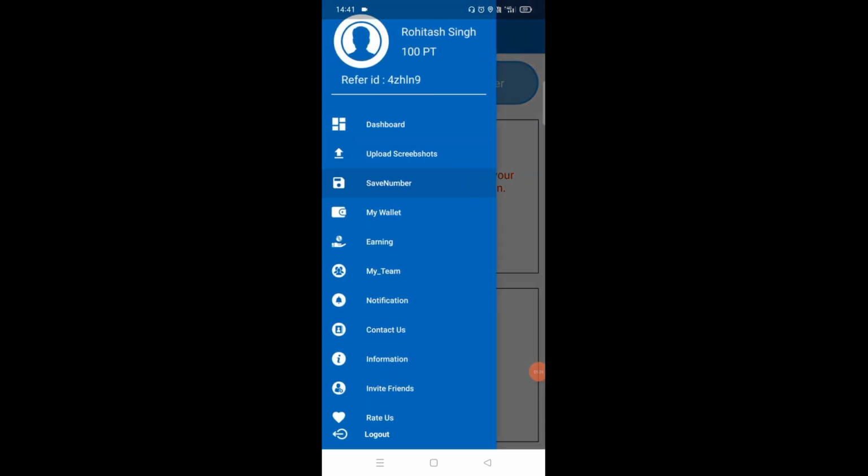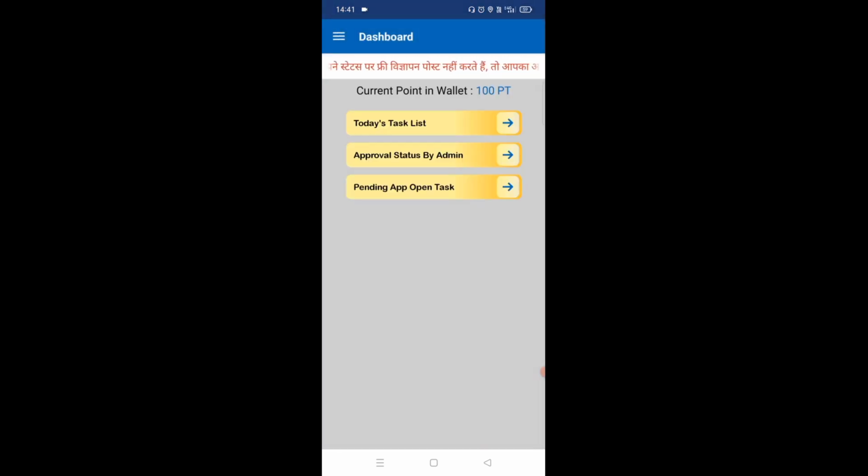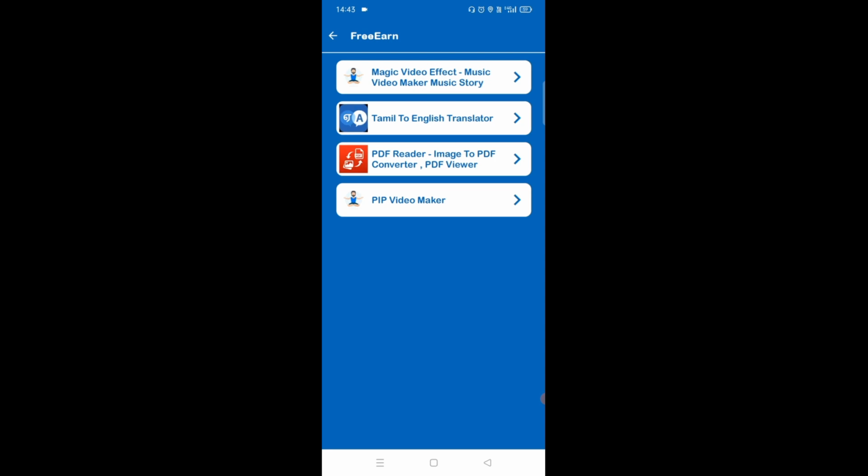After that, again click on the three lines and the option displayed here is dashboard. Click on dashboard, and again you will see this type of interface. Here friends, first you have to click on today's. Here you get three options: today's task list, approval status by admin, pending app open task. So friends, first you have to click on today's task list. Here you can see there are 4 to 3 apps given here. So friends, we will show you that.